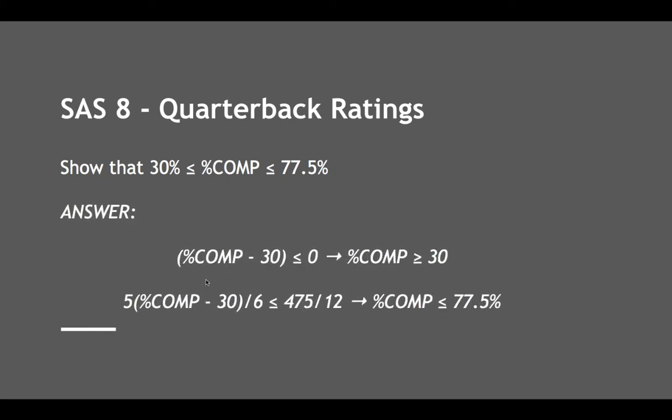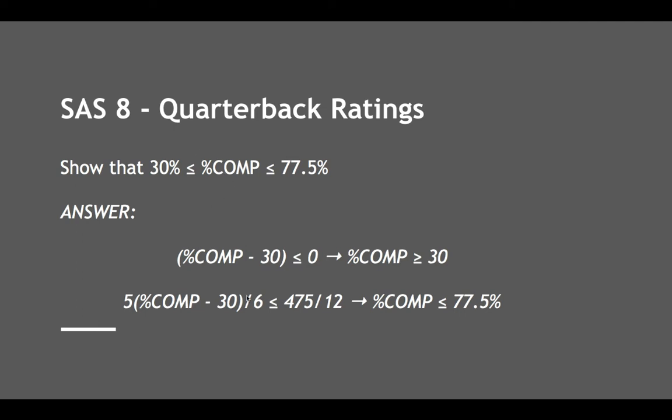So this is how we do it. Obviously, 5/6 times the percent of completions minus 30 is going to be greater than or equal to 0. The 5/6 cancels out because if you multiply both sides by the reciprocal, 6/5, you get 1 times the percent of completions minus 30 is greater than or equal to 0 times 6/5. So you end up with this answer: percent of completions minus 30 is greater than or equal to 0. So if we add 30 to both sides, that means the percentage of completions is greater than or equal to 30. So we've proven this portion of it.